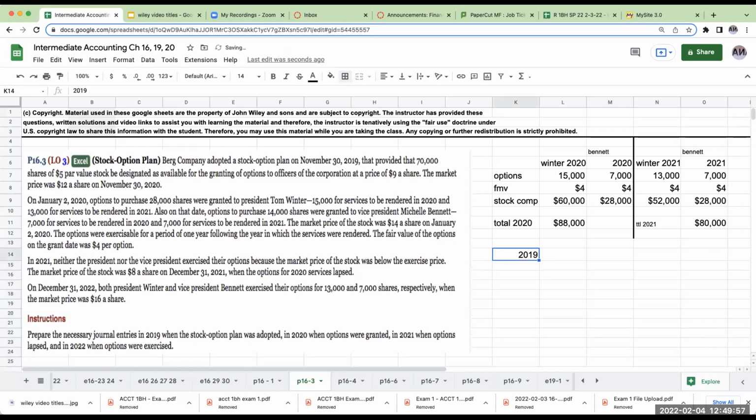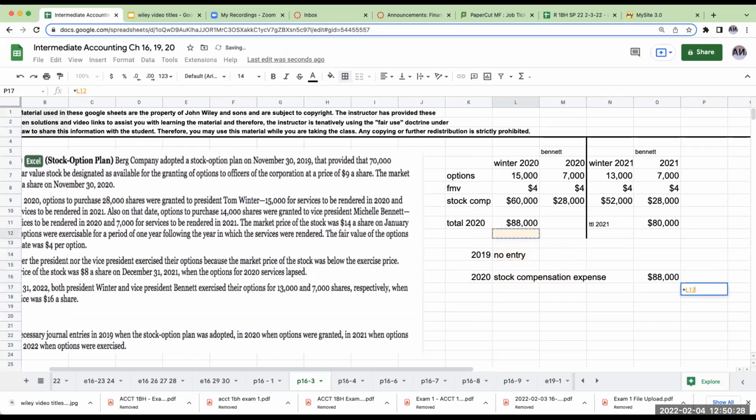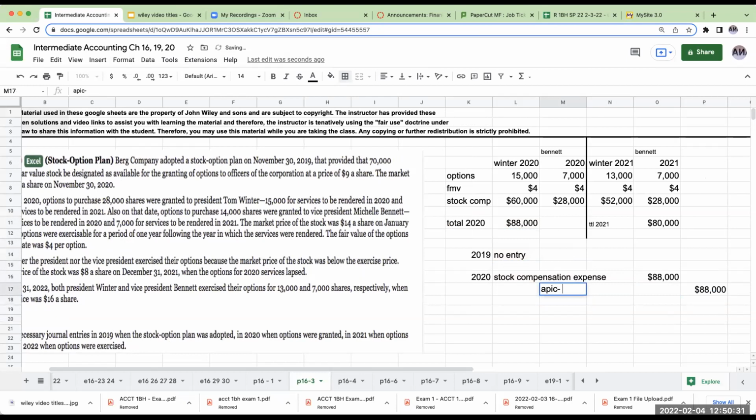So in 2019, there's going to be no entry. Rather, there's going to be a footnote disclosure. Remember that with stock option plans, you have to get shareholder approval. So the shareholders have to approve of it. If you're a publicly traded company, these are typically registered on a Form S-8, which is for employee stock options. So in 2020, we would be debiting stock compensation expense for $88,000, and we would be crediting additional paid-in capital, stock options, for the same dollar amount.